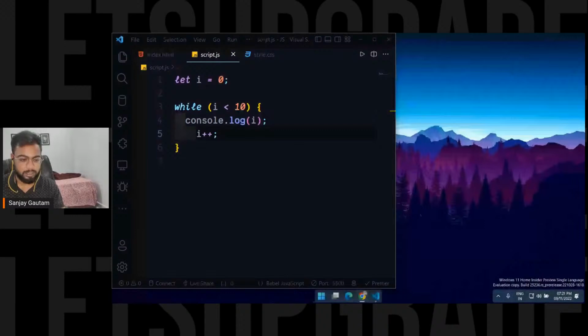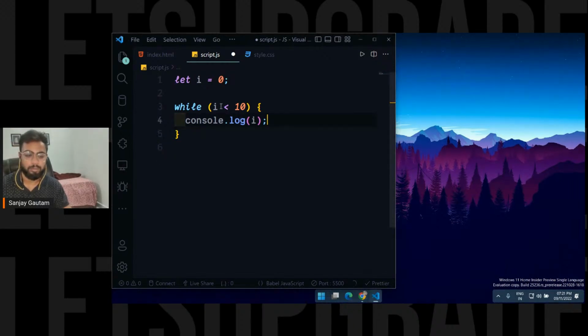If I just remove this, what will be the output? Yep, we will get an infinite loop. Why? Because we will always have a true here.